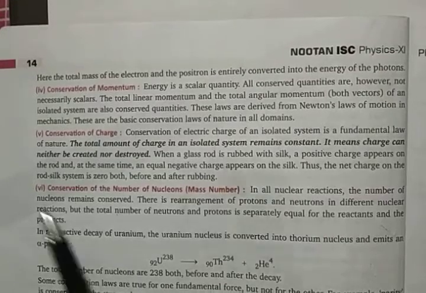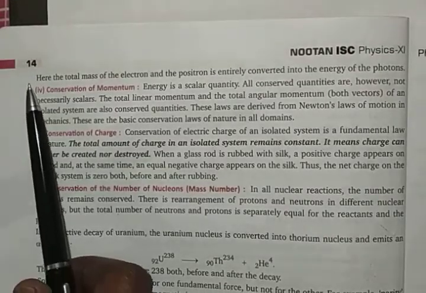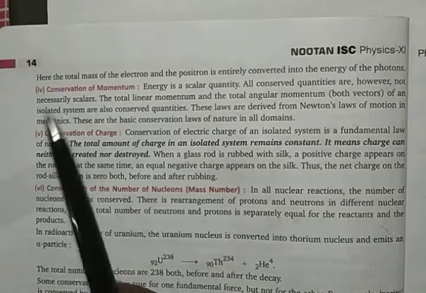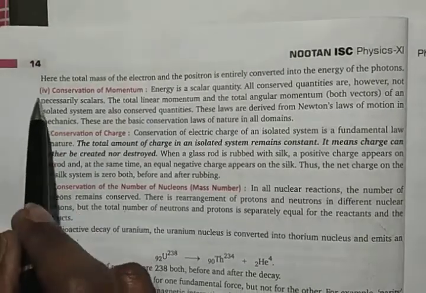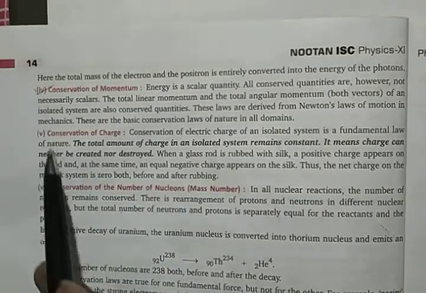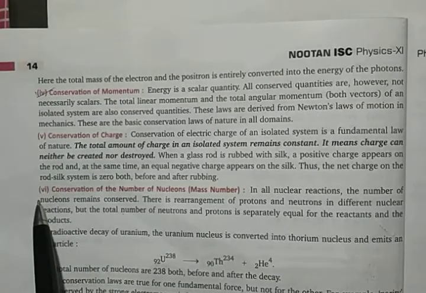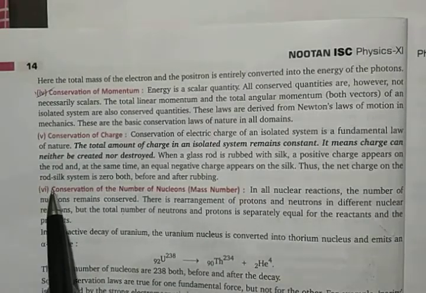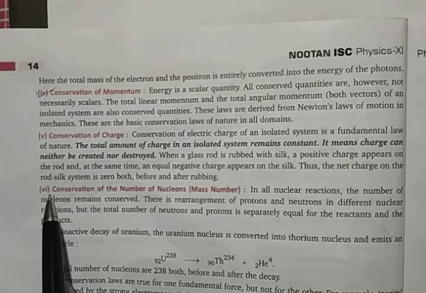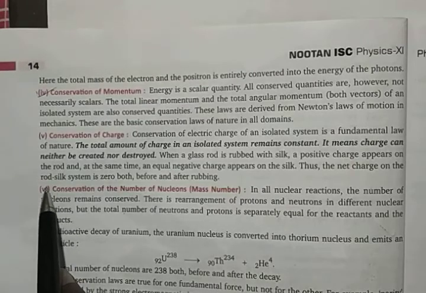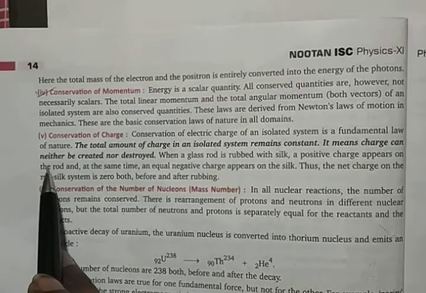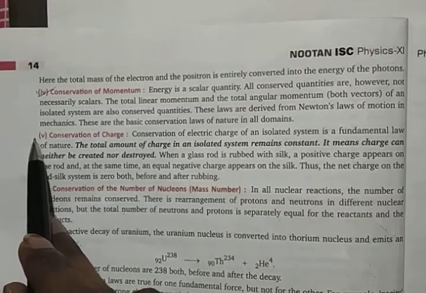On the next page, page number 14, conservation of momentum. This is a very, very important definition. You will learn much more in detail in the following chapters, but it is important to understand this. And conservation of charge.